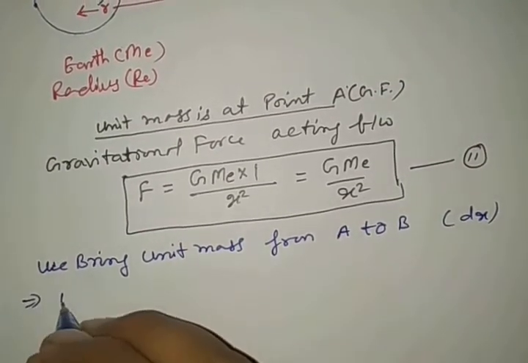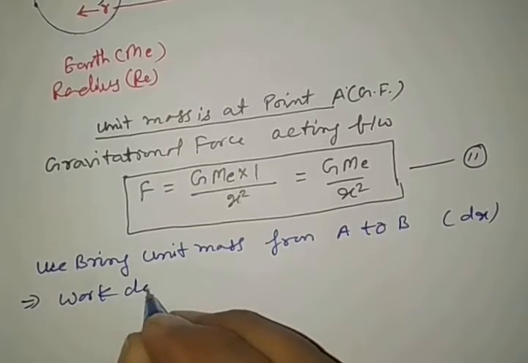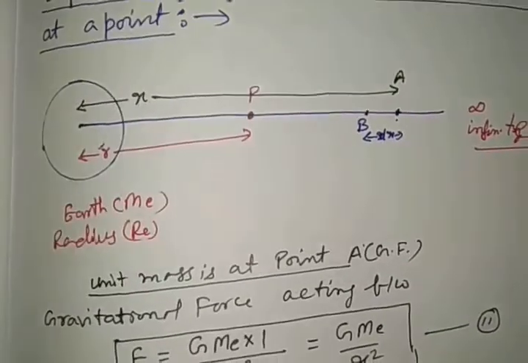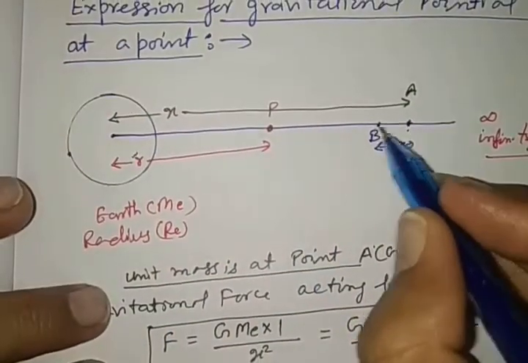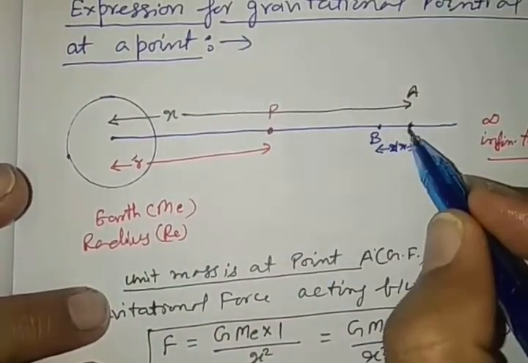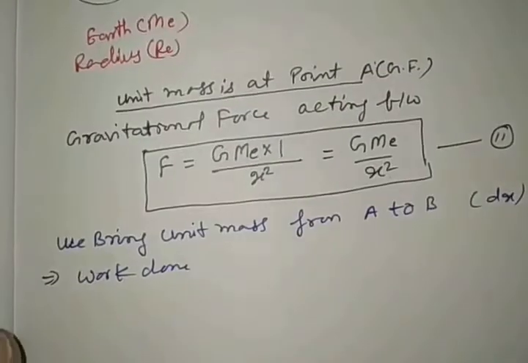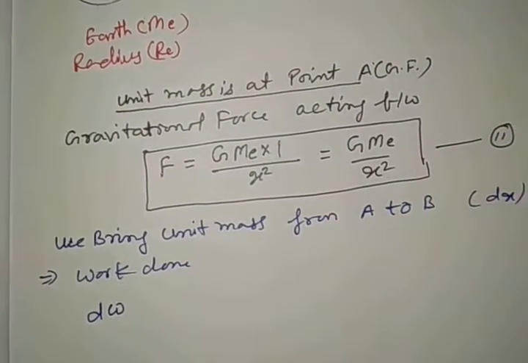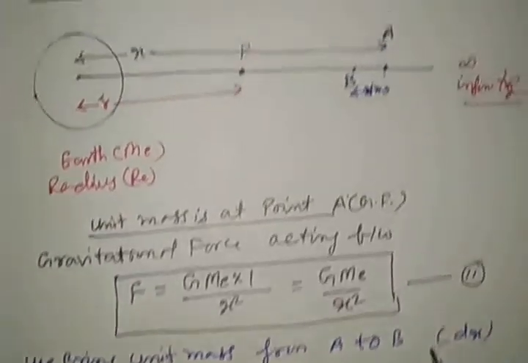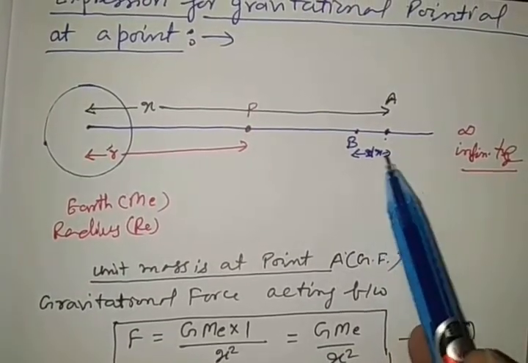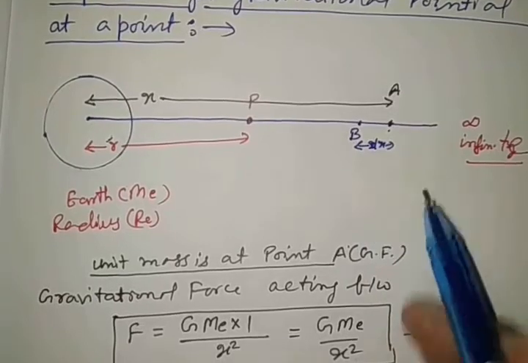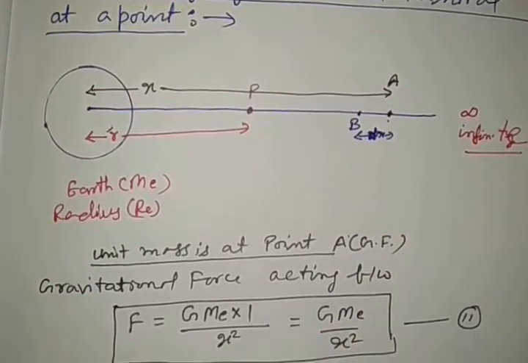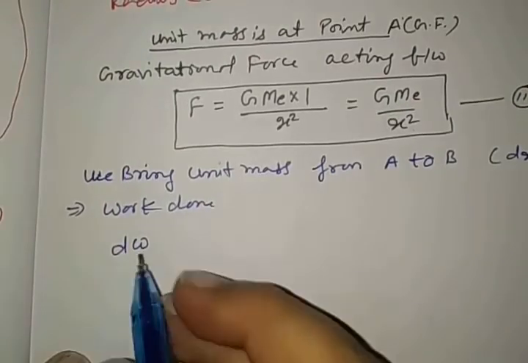Then the work done in this case. When we bring it from A to B in the gravitational field, the amount of work done, since the distance traveled is dx here in the diagram, see carefully, this distance is dx. So a small distance means a small amount of work done.